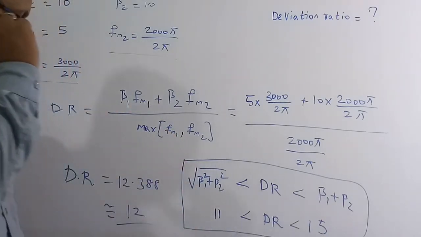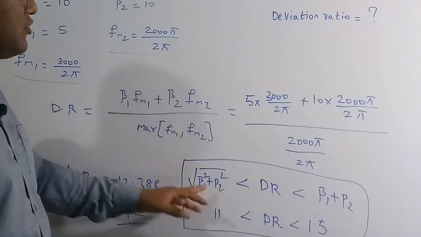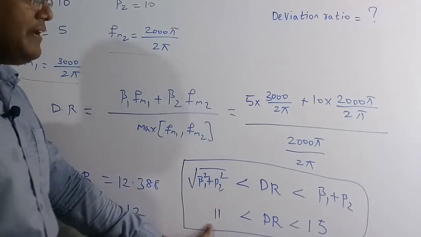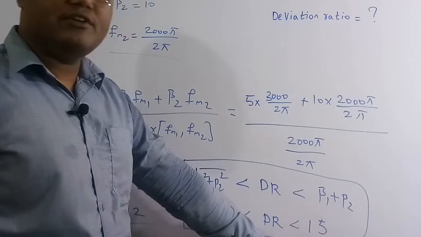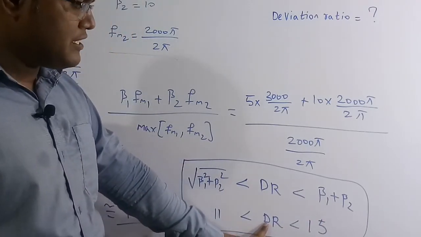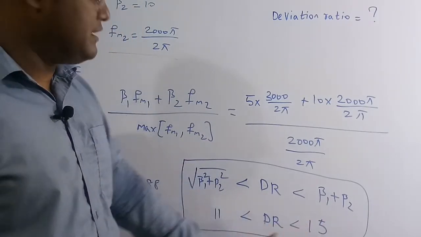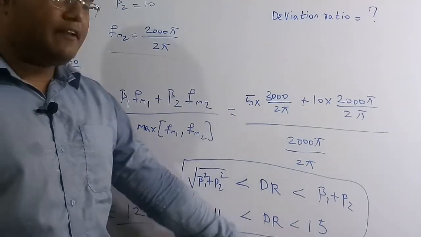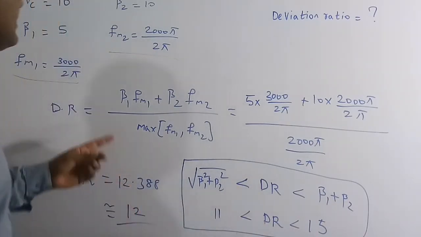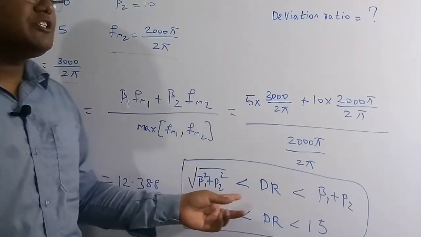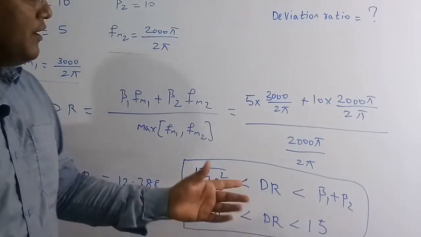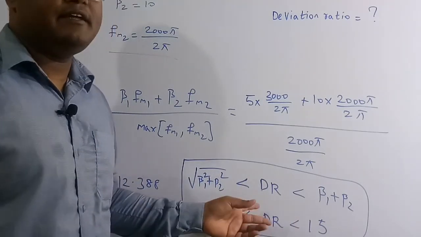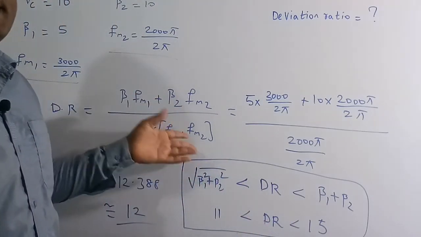Here the beta 1 value is 5 and beta 2 is 10. If you do the squares and substitute here, we get 11 on one side and 15 on the other. Therefore, the deviation ratio is always going to lie between 11 and 15. Yes, our answer, 12, also lies between 11 and 15. So this is the exact formula, but the other gives just a rough relation. By eliminating the options we can also solve this, but if you want the exact manner, then this is the formula.